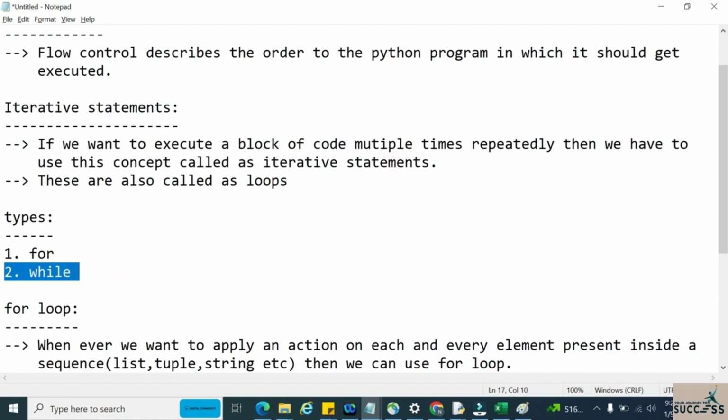In this particular tutorial, we will mainly focus on the for loop. In the next video, we will discuss the while loop. For now, we will stick to the for loop, and we will see how it works and how we can write Python code using it.